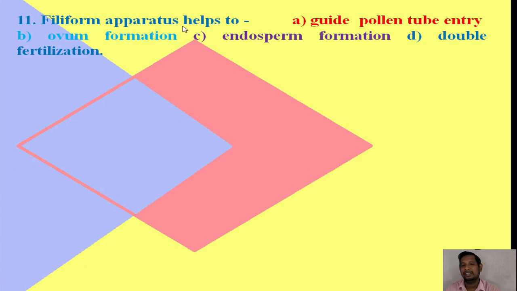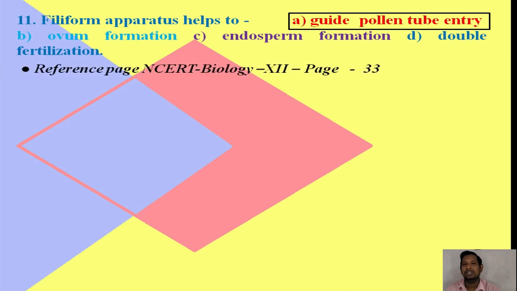Filiform apparatus helps to: option A, guide pollen tube entry, option B, ovum formation, option C, endospore formation, option D, double fertilization. So what is the right answer, guys? The right answer is guide pollen tube entry. Option A is the right answer. For more reference and details, you can see page number 33 of NCERT Biology for class 12.